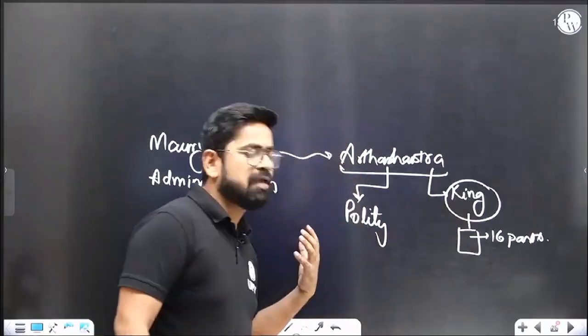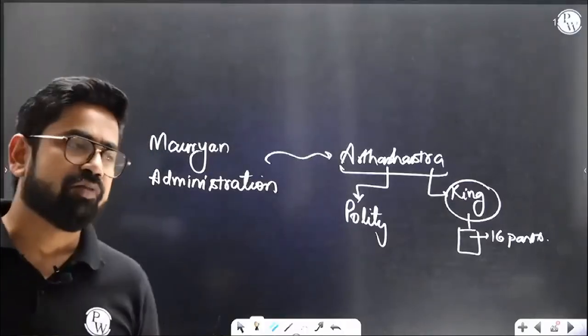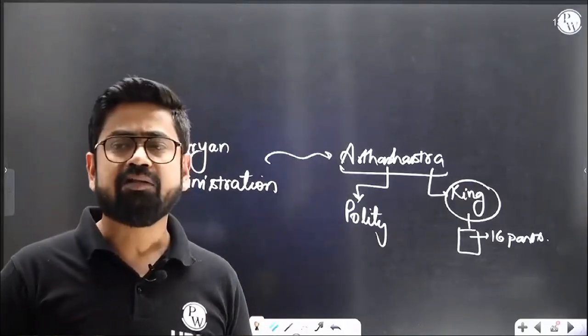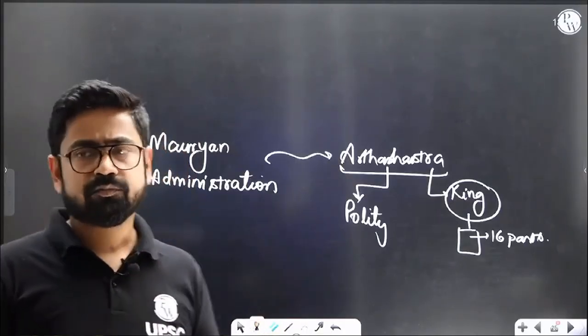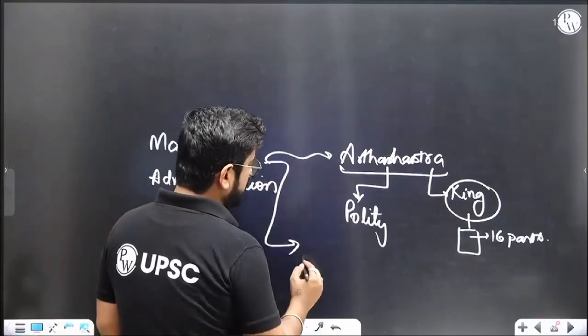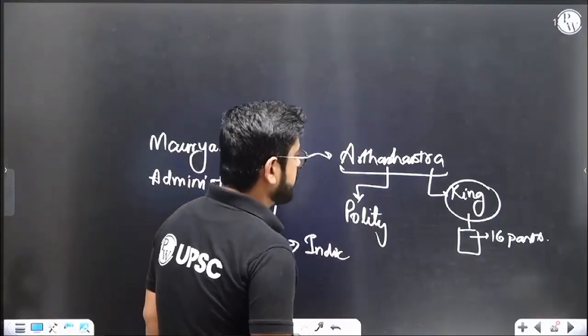Right? We take a cue from this, and we understand that the truth is somewhere close to this, because there is a lot of information from other sources, a lot of information from Megasthenes as well, and that is how we know that this should be somewhere close. Not exactly what Arthashastra or Chanakya is saying, but somewhere close to this. Second source over here is of course Indica, and then our archaeological evidence, whatever we get.